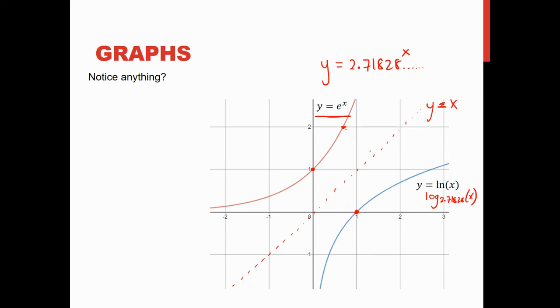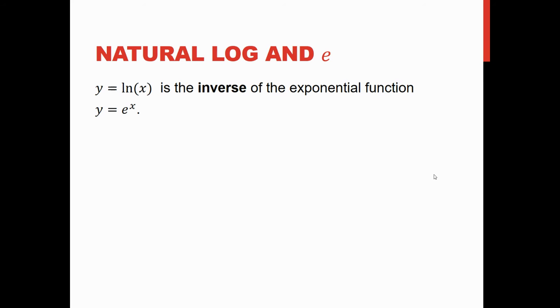But it would be roughly over here. Okay, this point over here, and so on. So those are inverses of each other: y equals e to the x and y equals natural log x. We're definitely going to use this fact. So natural log and e, we've just established, natural log is the inverse of e to the x.